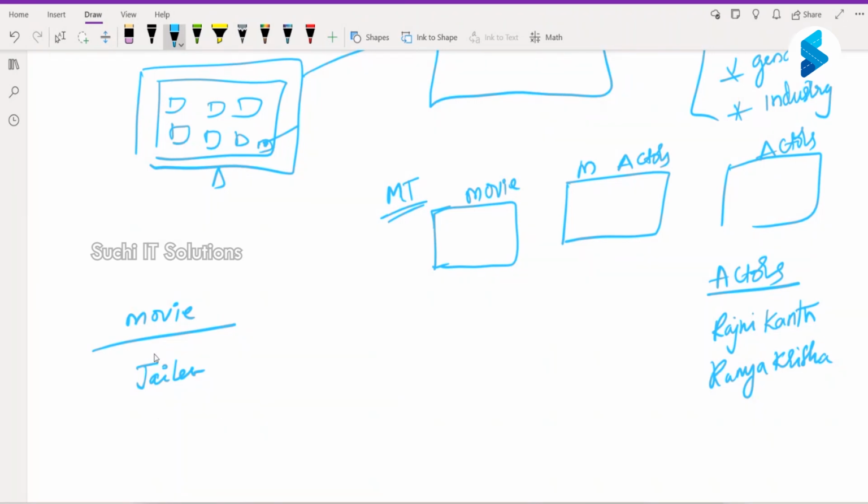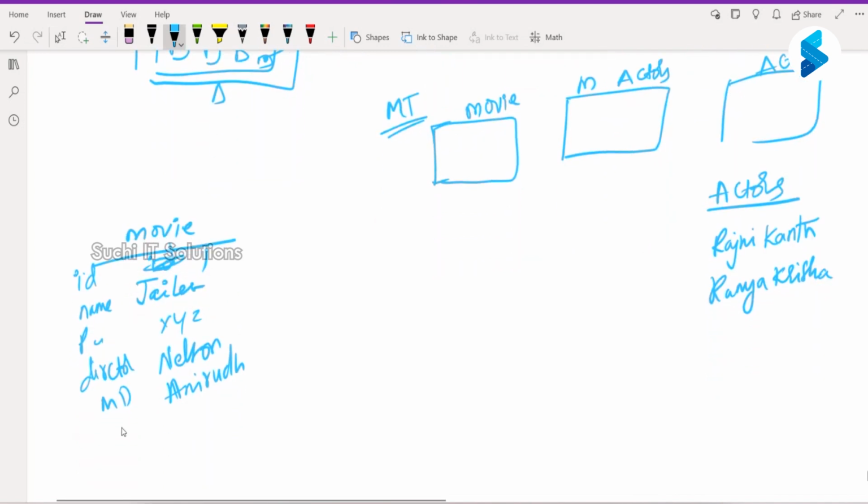Now I'll have a certain ID in the table created for this. ID I'll have, let us say, one. Name is Jailer. Producer is some XYZ. Director is Nelson. Music director is Anirudh. So this is the movie entry that I'll create based on whatever is given from the UI.